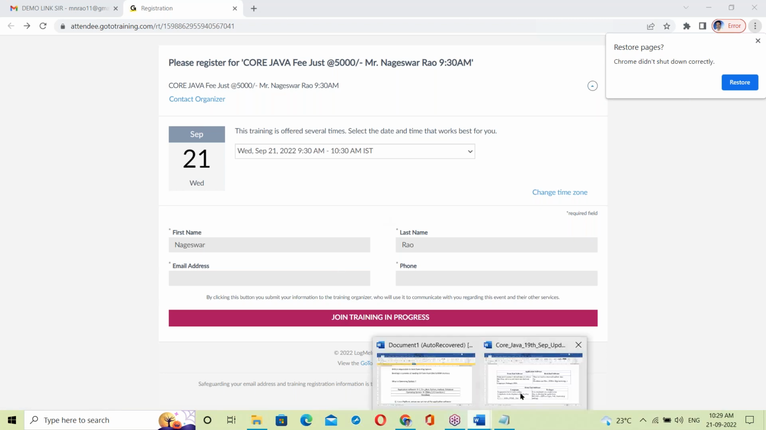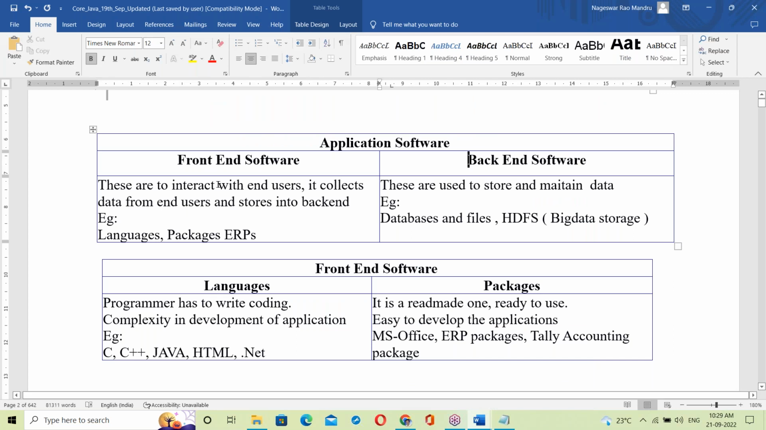Front end and backend. These are to interact with users, collecting data and storing it into the backend. The backend is to store and maintain data. Examples: databases and files come under the backend. Front end is to collect data from users.